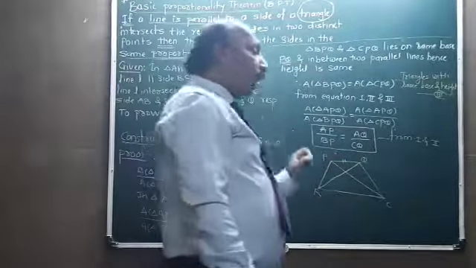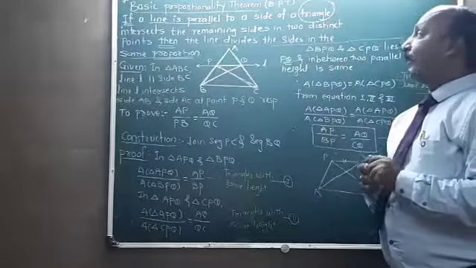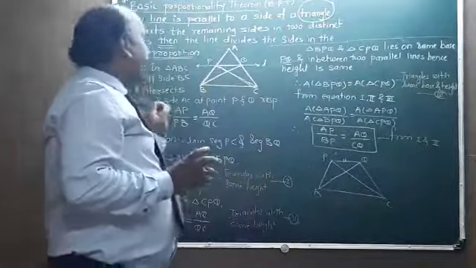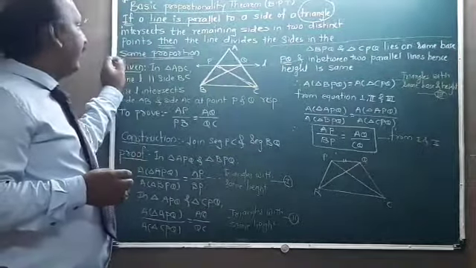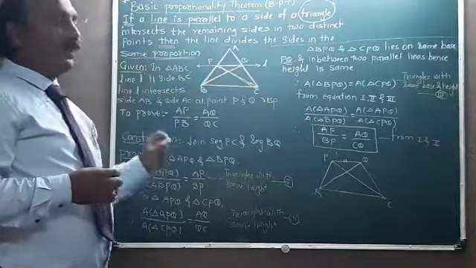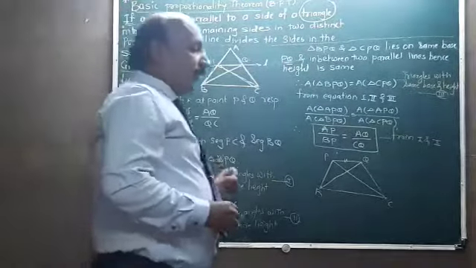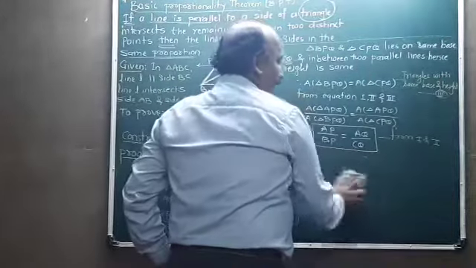Hence from all the above statements we proved that if a line parallel to a side of a triangle intersects the remaining two sides in two distinct points, then the line divides the sides in the same proportion, and that's the first theorem in your textbook. Okay, this is the first theorem we have completed, and it is one of the very important theorems.